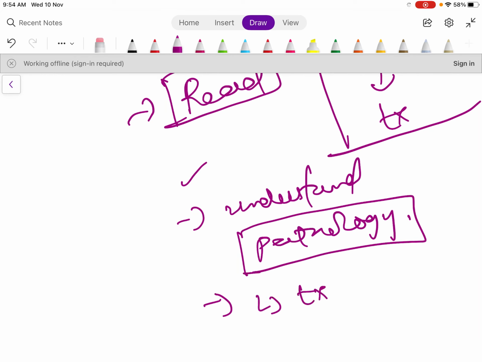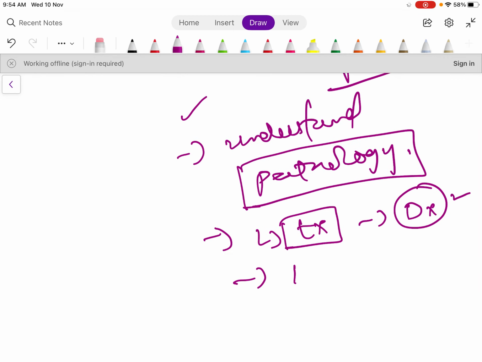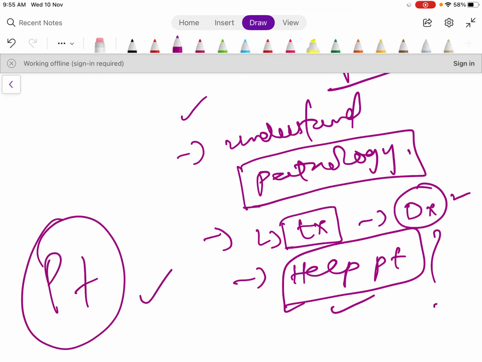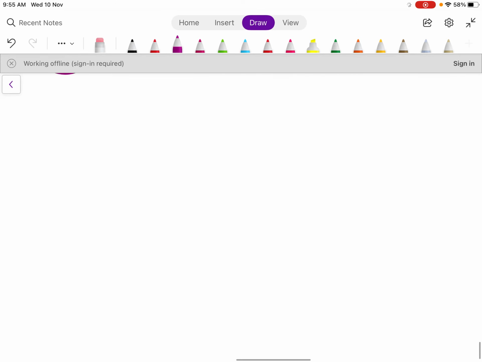Now think how you will treat, how you will diagnose, and in what ways you can help the patient. This is required nowadays. What you can do, and that too in the very best way, to help your patient. Now everything is about the patient. So you need to read in that way.